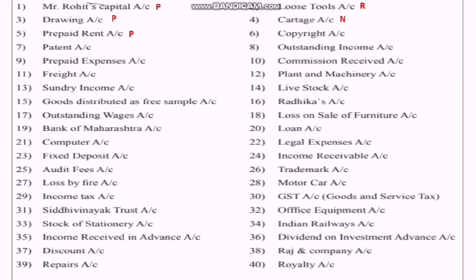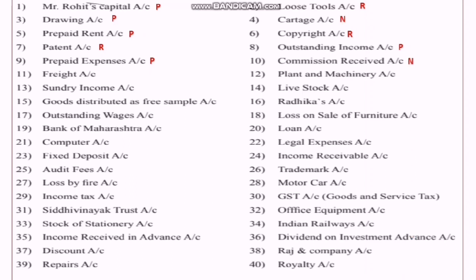Then prepaid rent, personal account, as it represents a person directly. Then copyright is an intangible asset, therefore it is a real account. Then patent is a real account, it is an intangible asset. Then outstanding income, it is a personal account because it is directly represented by a person. Then prepaid expenses, same, it is directly related to a person.